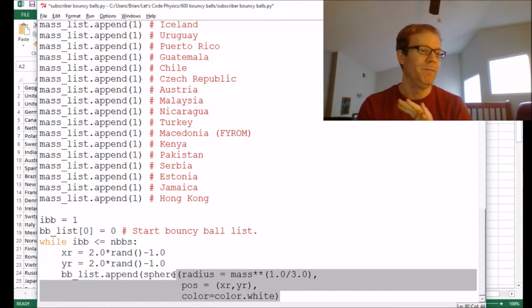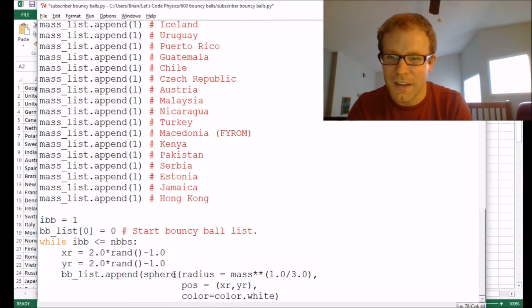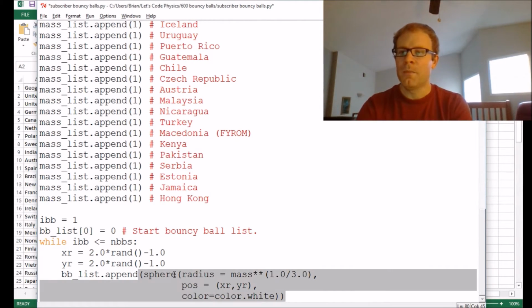I might, off camera, look up maybe the primary flag color for each country. That would be a little bit longer to set up, so I'm not going to bother with that here. Okay, so I've got the sphere, I've got the radius, I've got the position, I've got the color. Cool, so I can close that up there.